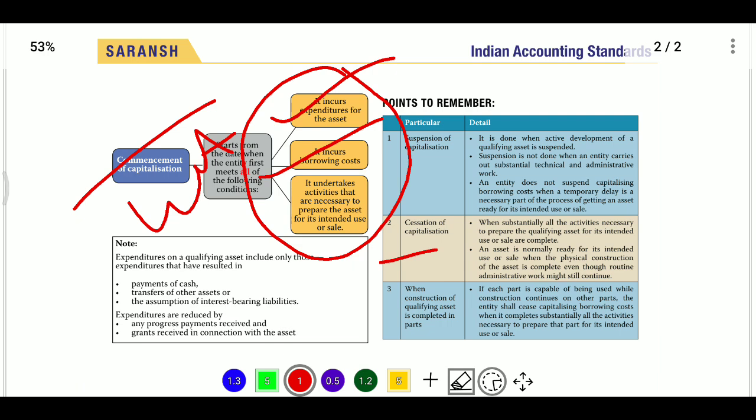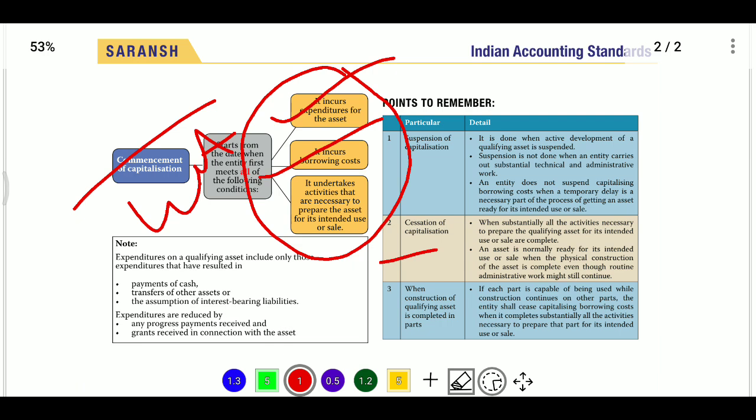So if your asset is ready for intended use, we need to stop the capitalization of borrowing cost. If an entity is completing construction of an asset in parts and each part can be used individually, then the entity should stop capitalization of borrowing cost on the completed part on the date when that part is ready for its intended use or sale. So cessation will happen whenever it is ready for use.